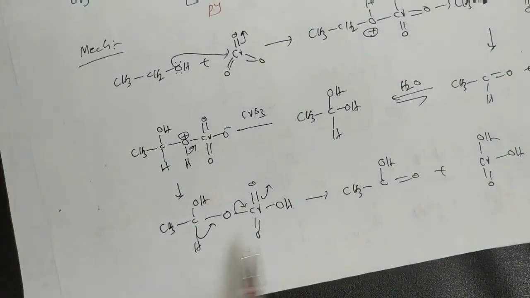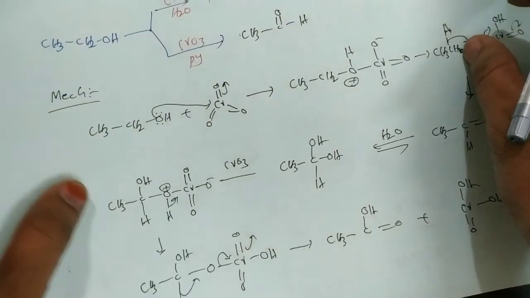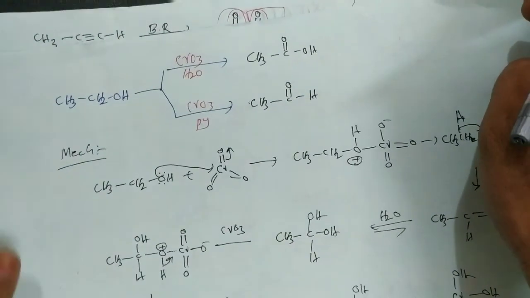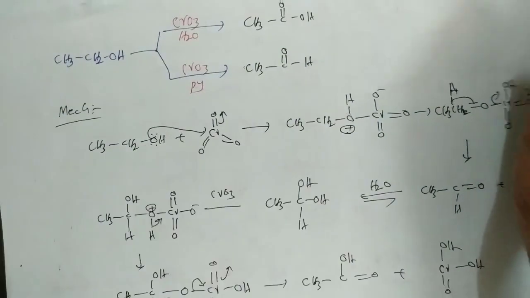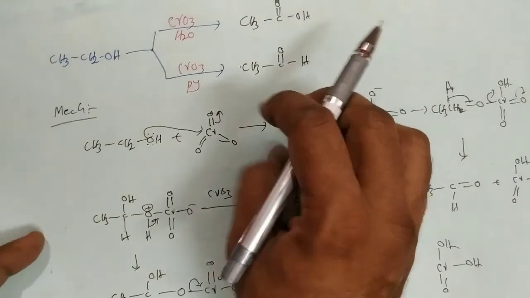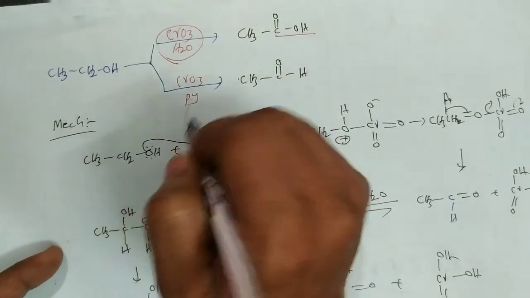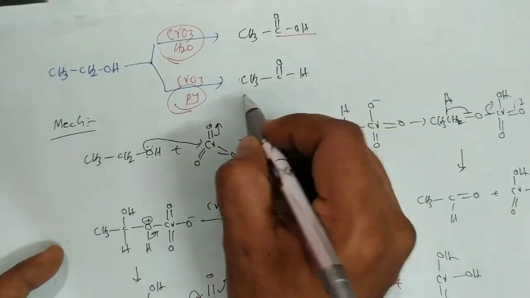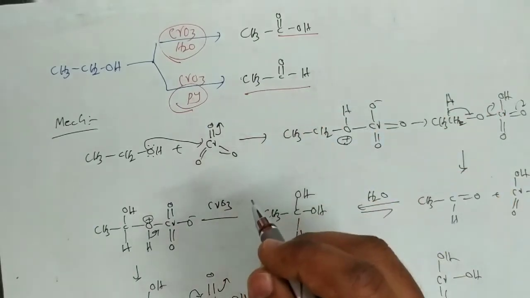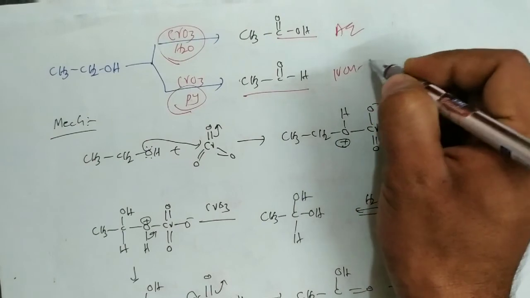And next, finally, the one key point we can take from this discussion is that primary alcohols are oxidized to aldehydes, and aldehydes are further oxidized to carboxylic acids. In aqueous medium the products are carboxylic acids. In pyridine solvent, the products are aldehydes only. Okay, that means here it is an aqueous medium, here it is a non-aqueous medium.